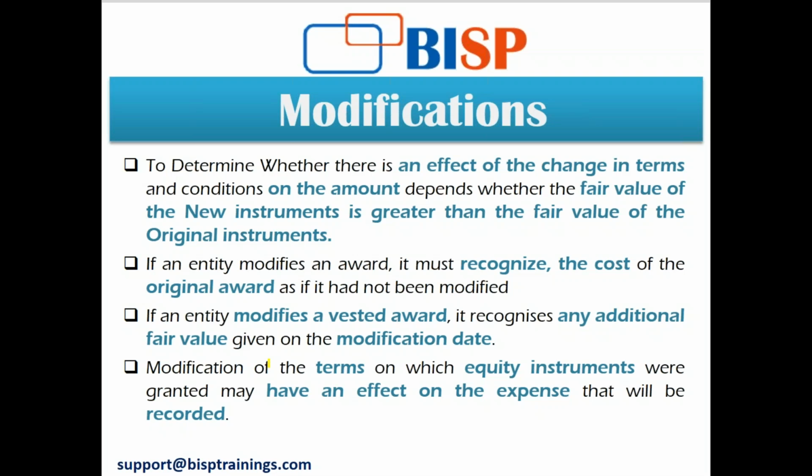If a market condition was attached to my share-based payment and the market price of my share had gone down too low, so that I have lost all hope that it will ever reach the amount set in the condition, then I am going to modify my condition.